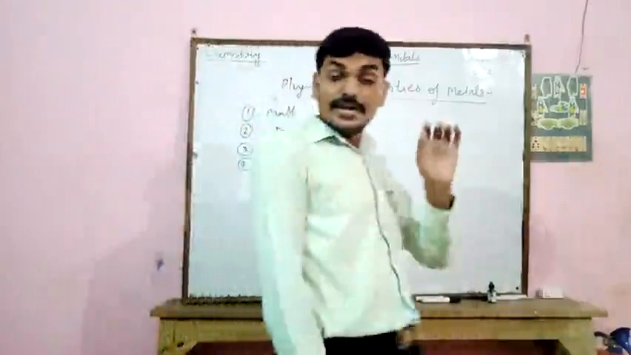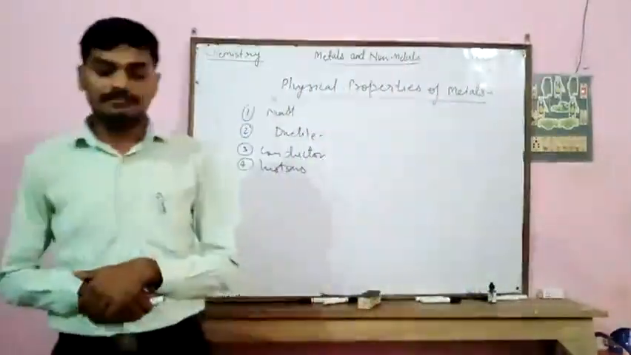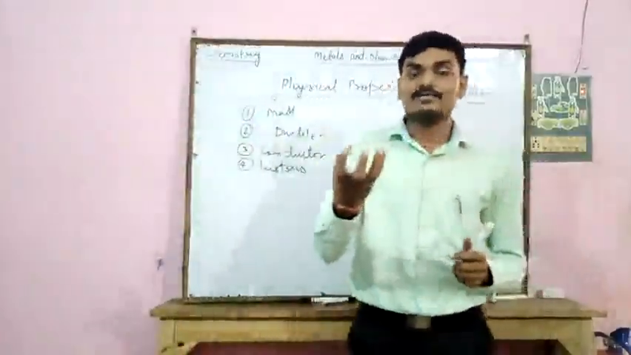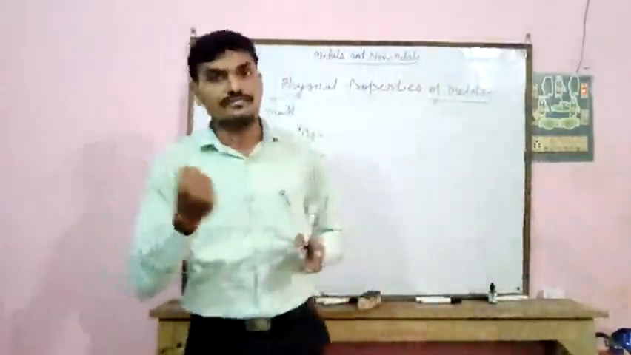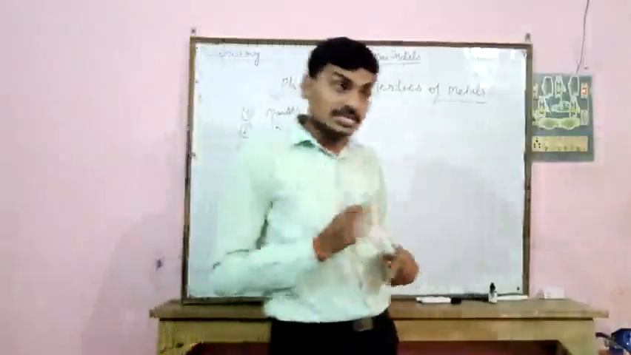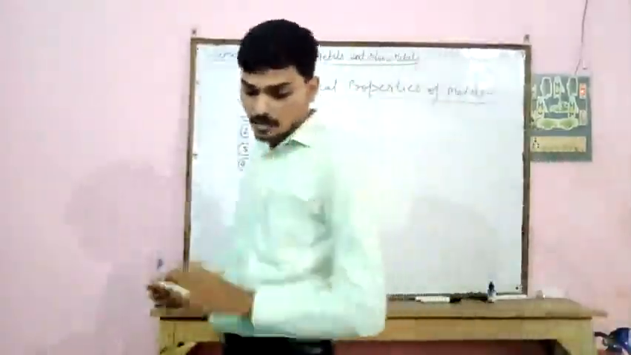Next property, metals are generally hard except sodium and potassium, which are soft in nature. Next property, metals are generally strong except sodium and potassium.